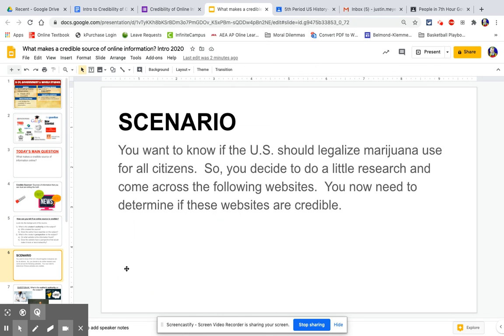All right, so let's say that you are doing some research, and I'm going to pick a controversial topic to get you sucked in here. You want to know if the U.S. should legalize marijuana use for all citizens. So you're going to do a little bit of research, and let's say that you come across a couple of articles, some links that I'm going to show you here, and you're going to determine if these sources are credible.